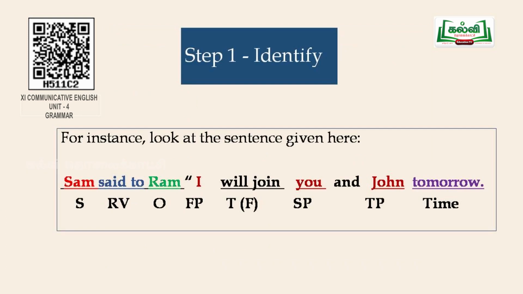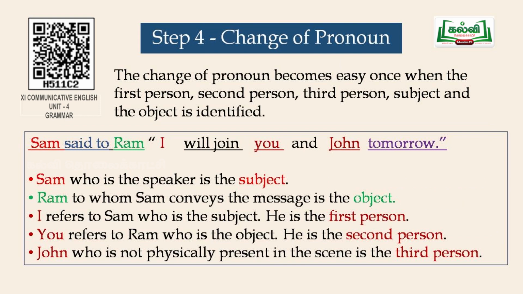For instance, look at the sentence given here. Sam said to Ram, "I will join you and John tomorrow." So here in this sentence, Sam is the subject. Said to is the reporting verb. Ram is the object. I is the first person. Will join is in future tense. You is the second person. And John is the third person. And tomorrow is the time denoting word.